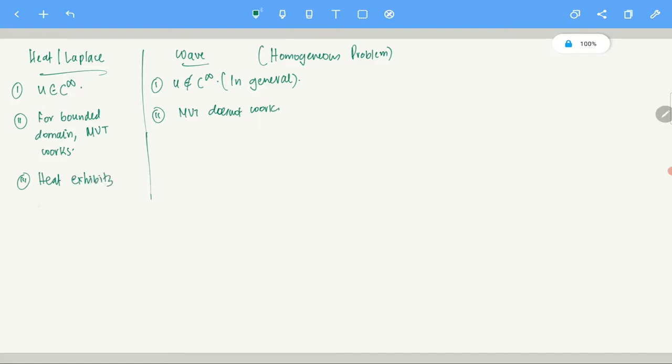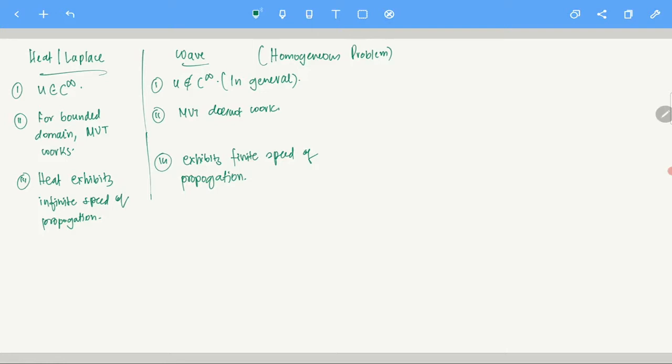Now here, the wave equation exhibits finite speed of propagation. I will explain to you what finite speed of propagation is later when we do this.